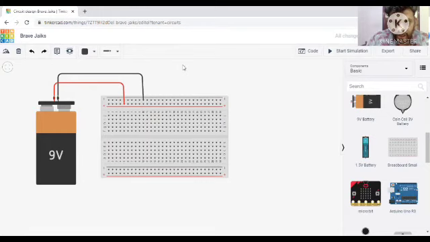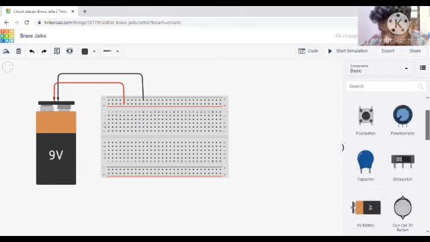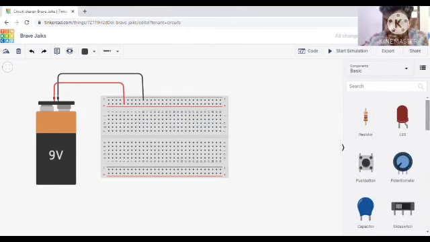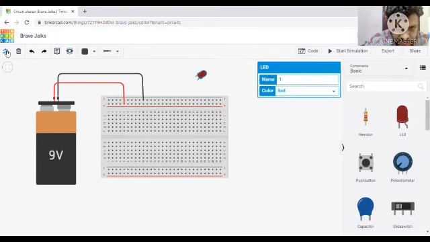Now we need to connect an LED. For connecting an LED, we search for LED. We can either search LED or LED is present in the front itself. So we are bringing this LED here, and we are changing the orientation. First, let us place it somewhere here. We are rotating it. Once again, one more time, we can do it. Now it is like this.